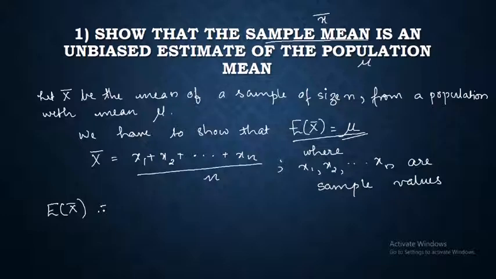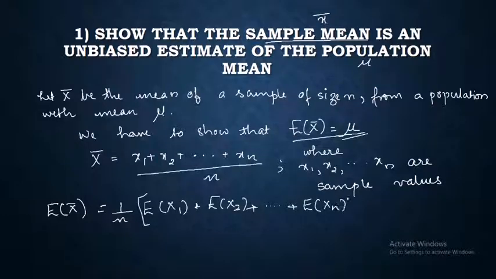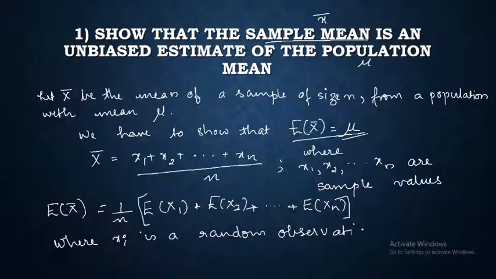So, expectation of x bar is equal to 1 by n times expectation of x1 plus expectation of x2 plus etc. plus expectation of xn, where xi is a random variable, a random observation, and therefore expectation of xi will be equal to mu.